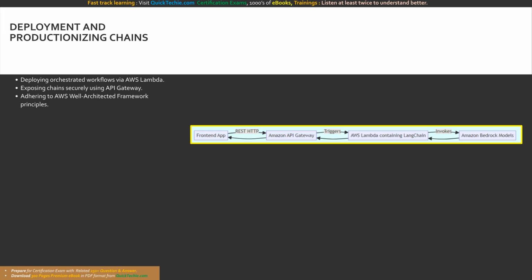This is the ultimate serverless production architecture. The front-end app communicates via REST to the API Gateway, which securely triggers AWS Lambda containing our LangChain orchestrations. Lambda then invokes the highly scalable Amazon Bedrock models, returning the results seamlessly to the user.